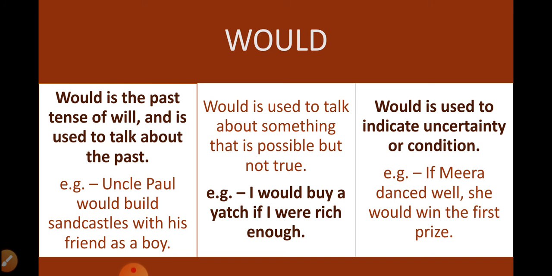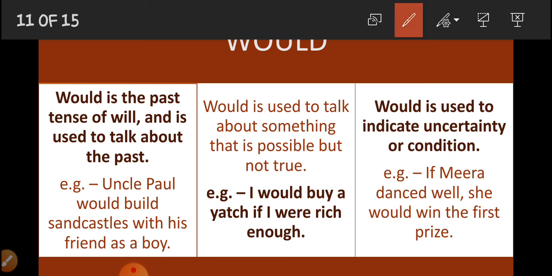Would is used to indicate uncertainty or condition. If Meera danced well, she would win the first prize. See, here uncertainty is there. Why is it uncertainty? Because we are not sure whether Meera will win or not. So this is uncertainty, and we use would. Now, if we talk about it as a condition, see what happens in conditions. They are known as if clauses.